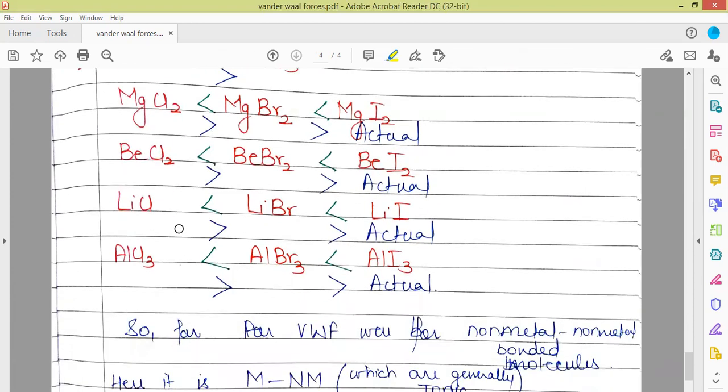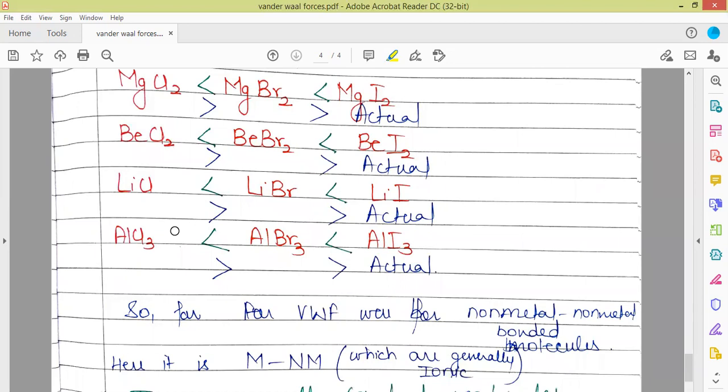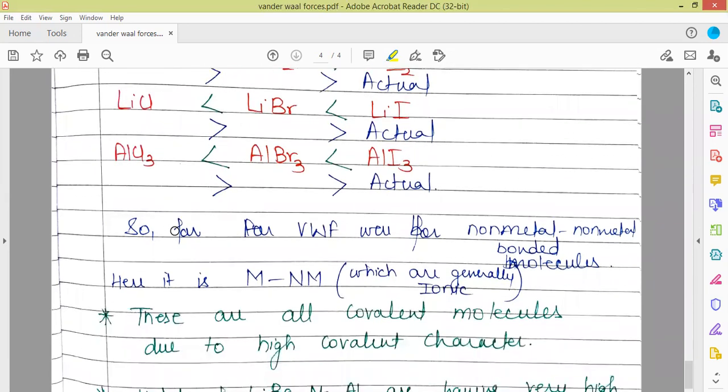Now the reason for the reversed actual order is that so far we were discussing van der Waals forces between non-metal bonded molecules, but here the bonding is between a metal and a non-metal. These are compounds between a metal and a non-metal, which are generally ionic, but here they are covalent because of the small sizes of the cations.